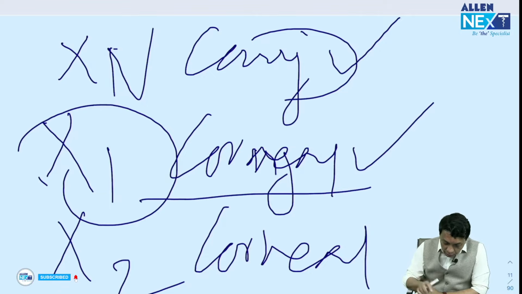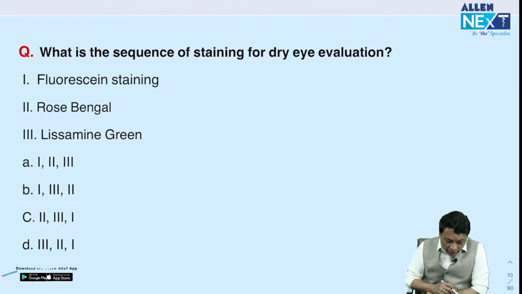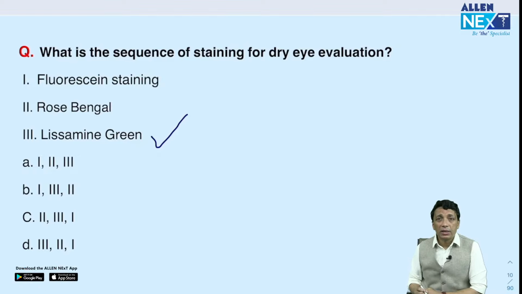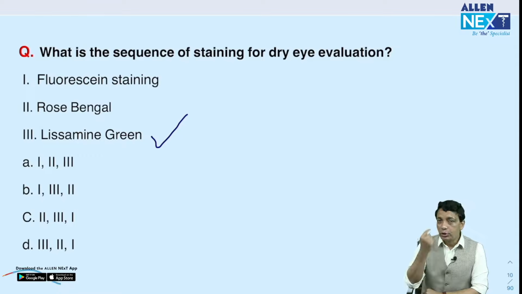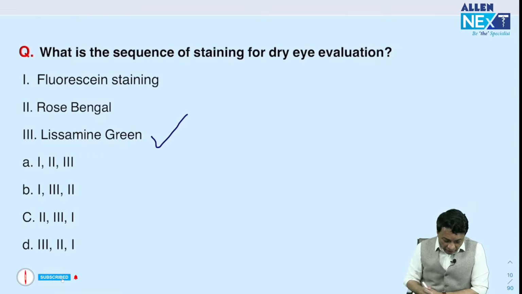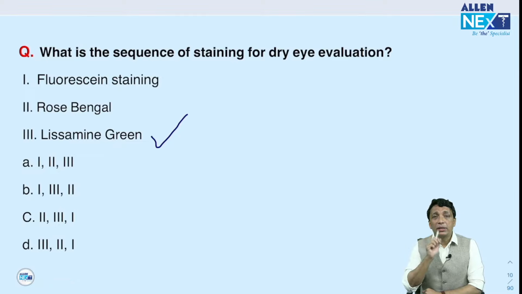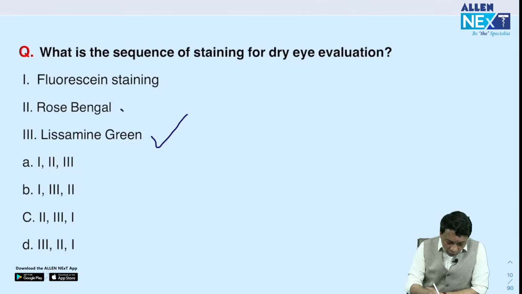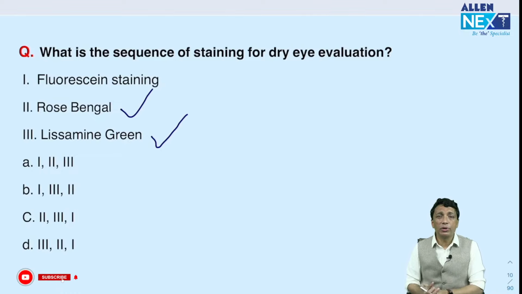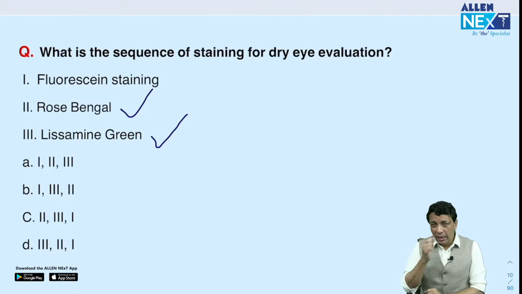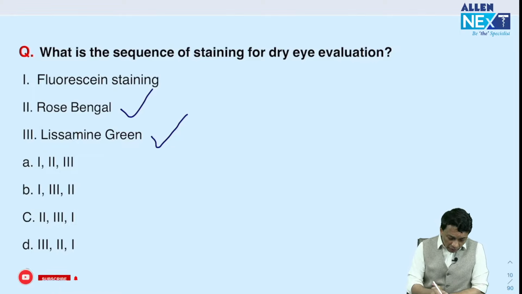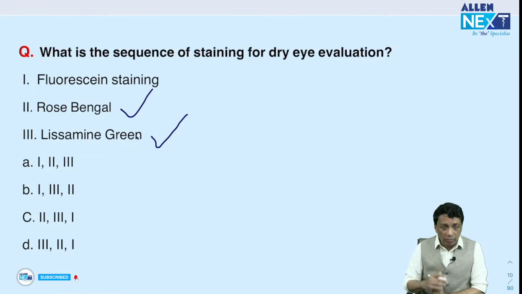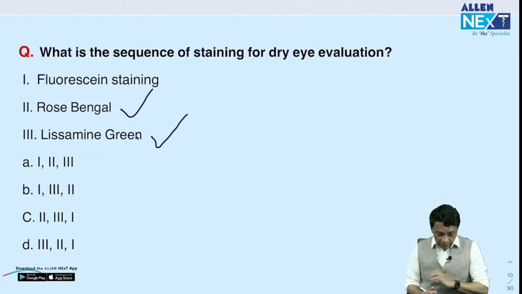In X1, remember, the stain of choice is lissamine green. Lissamine green is a stain where you just touch the conjunctiva and it picks up the green color very easily. This is very useful. You can also use rose bengal, but it is not used much nowadays. It is highly irritating, and the patient may have foreign body sensation and pain. However, both rose bengal and lissamine green test for conjunctival dryness.